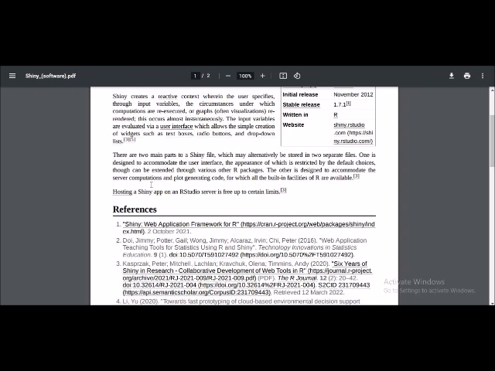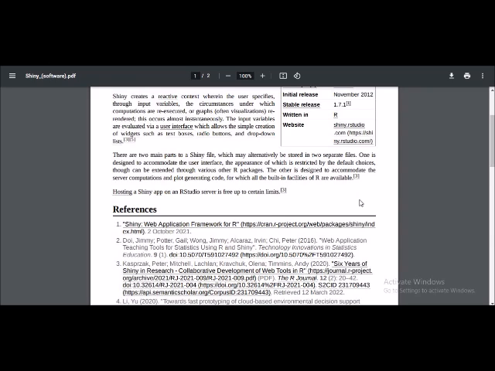Now here you will see that hosting a Shiny app is much easier on the RStudio server, and it is free up to certain limits. Limitations are there. For heavy files you will have to purchase, and you will see this once we are using the libraries of Plotly. However, with ggplot tools you will find that they are very easy for applying and for hosting also. However, for big files you need to purchase the domain and then carry forward. Otherwise this is the easiest one that you can look into.